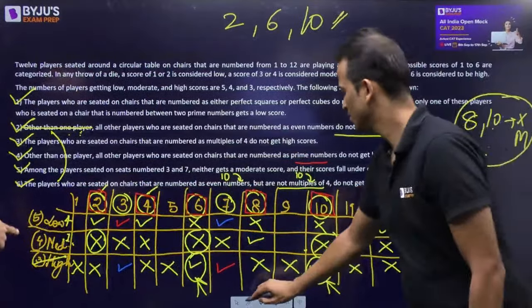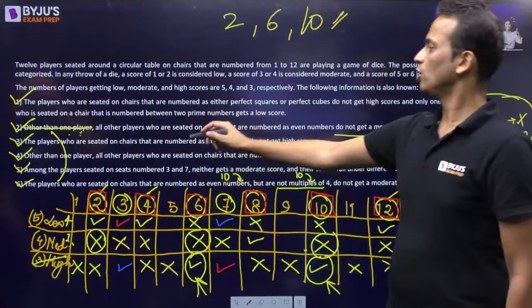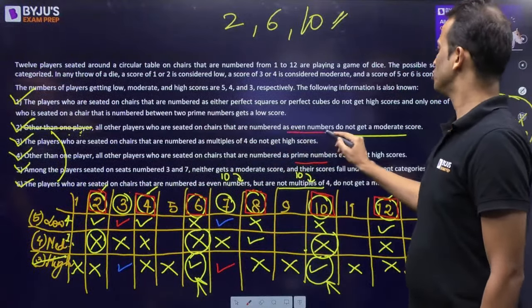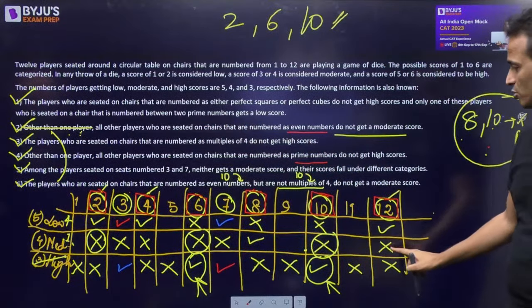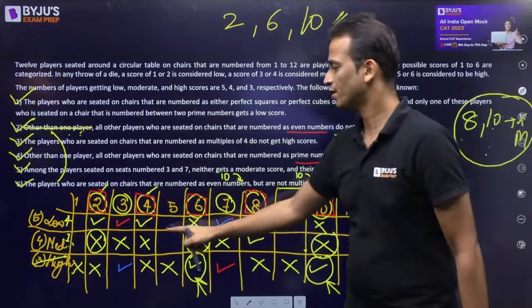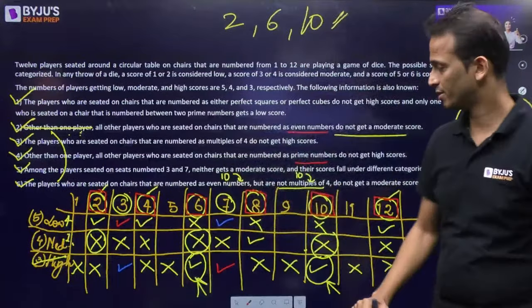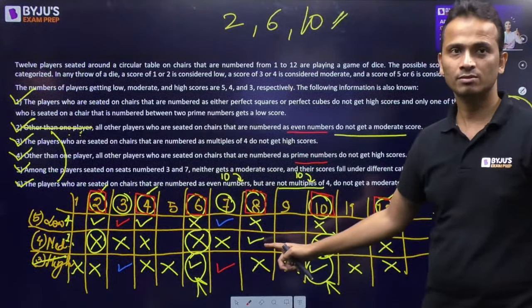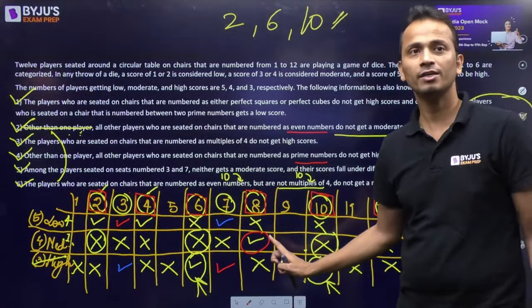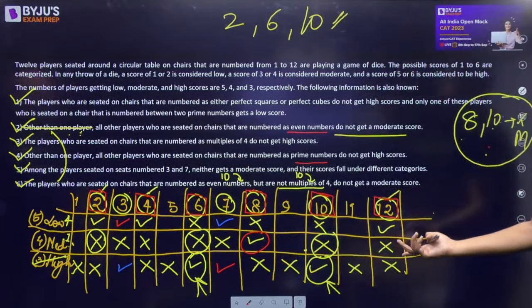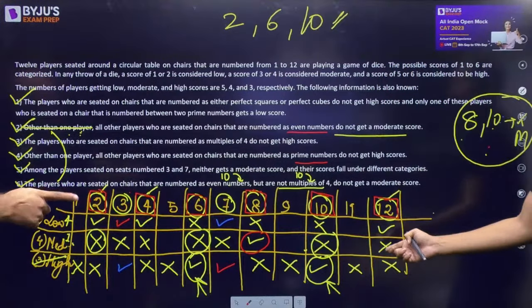Acha. So all the players who are seated on even number chairs do not get moderate, right? Except one. So even number पे moderate नहीं होना चाहिए except one player. Who is this one? Right? So we already had an exception. यहाँ पे इसका moderate है. So this point is very much clear. That means 12 बोल रहे cannot be 12 पे moderate.